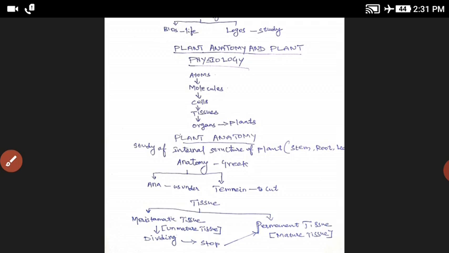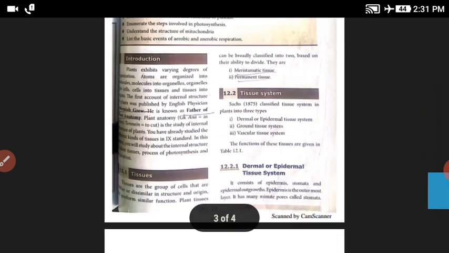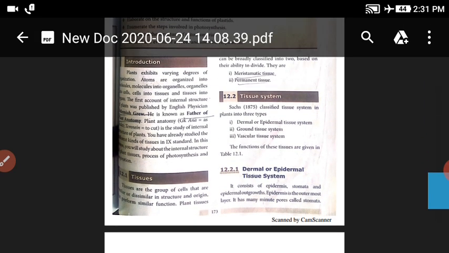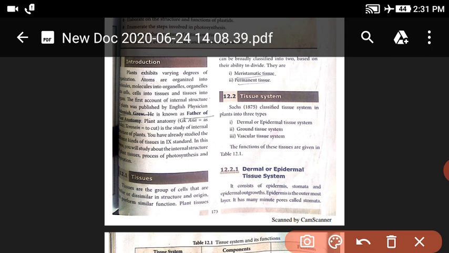The first account of the internal structure of plants was published by Nehemiah Grew. Nehemiah Grew is the father of plant anatomy.